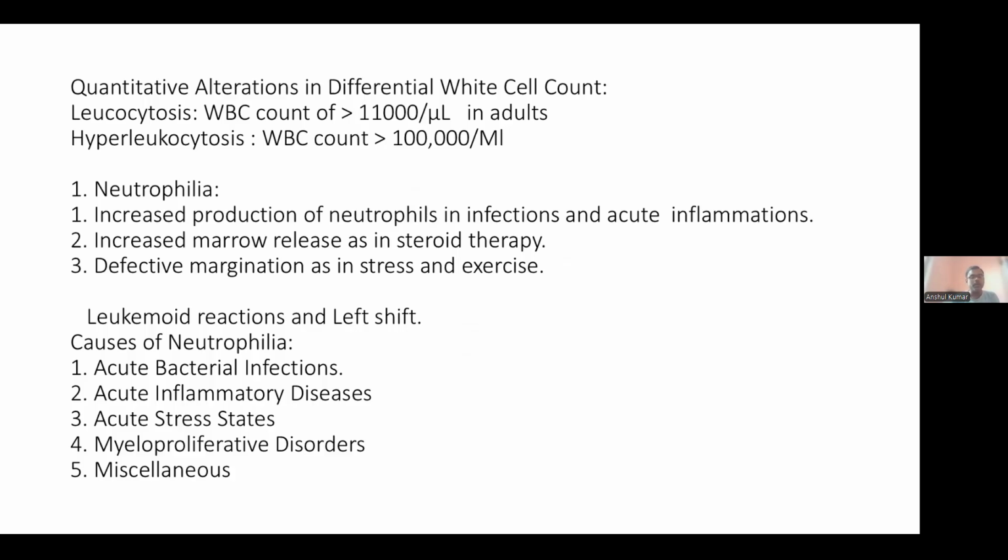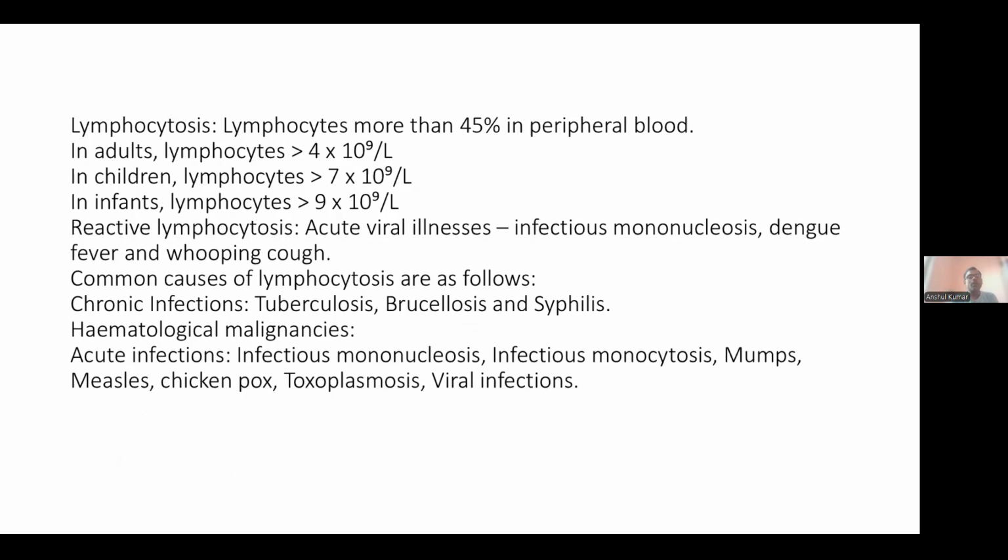So we discussed neutrophilia. Next is lymphocytosis. Lymphocytes constitute 20 to 40% of the white cells. Lymphocytosis is when lymphocytes are more than 45% in the peripheral blood.